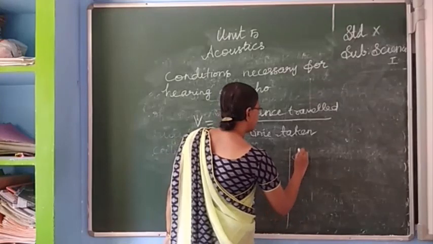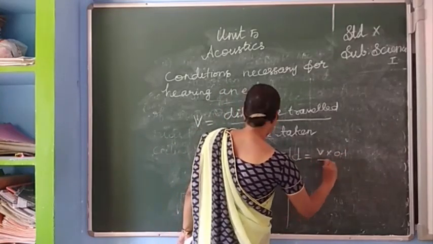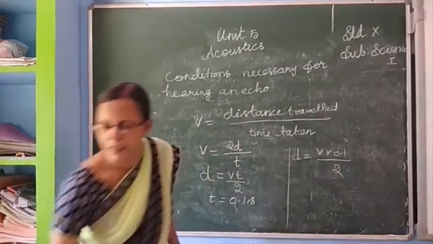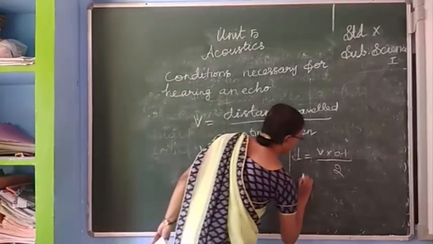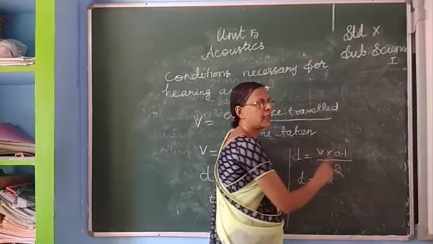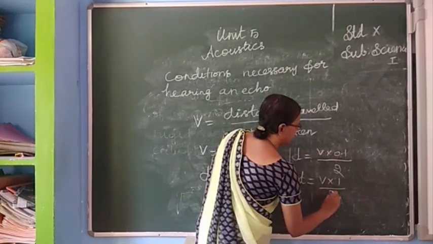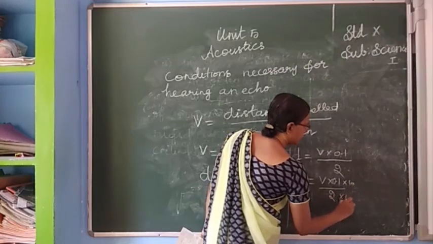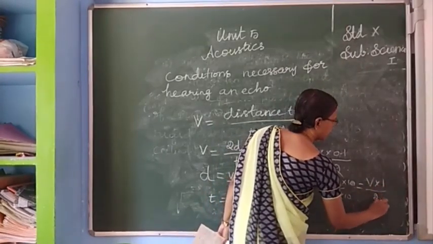When substituting, D is equal to V into 0.1 divided by 2. We multiply numerator and denominator by 10, so we get D equal to V into 1 divided by 20.